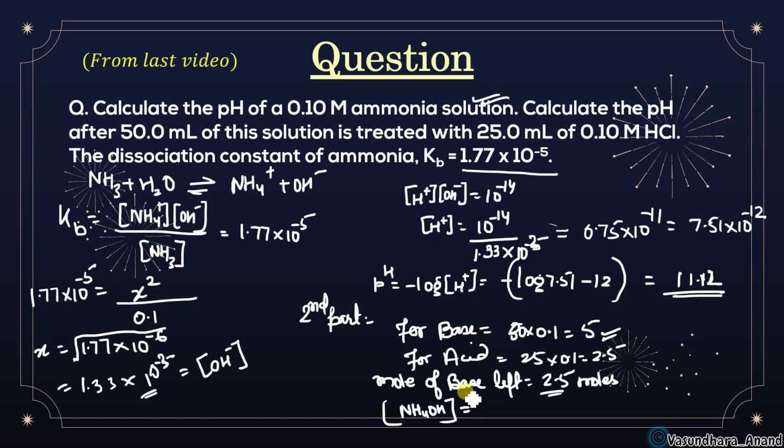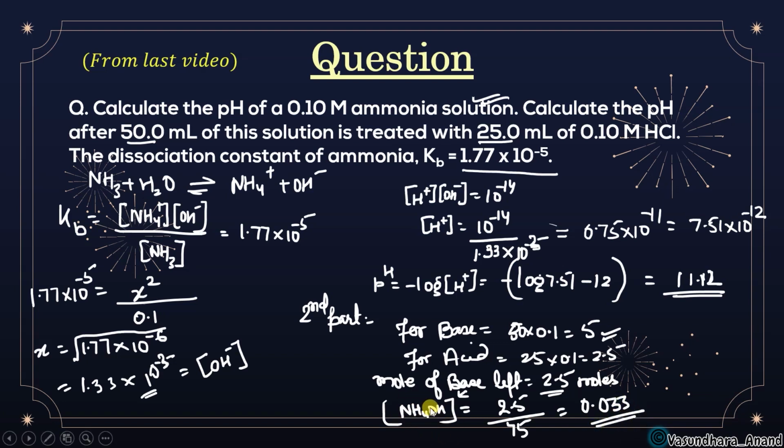Number of moles is 2.5 upon volume. The volume will be 25 ml plus 50 ml, that means 75 ml. So the concentration comes to 0.033.